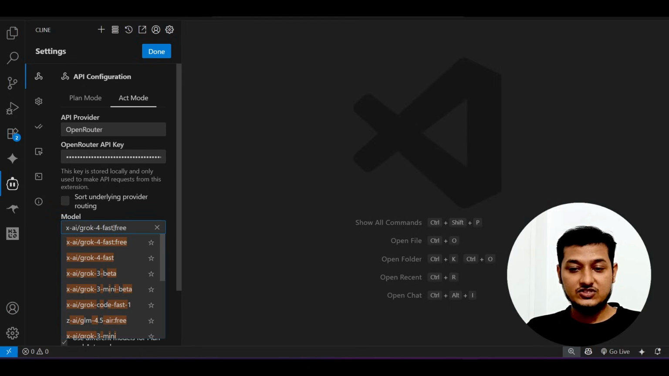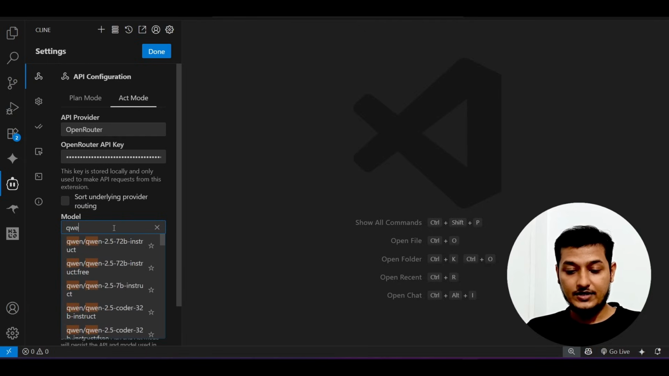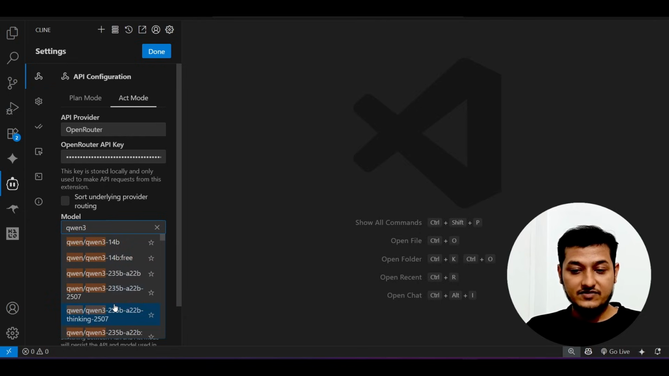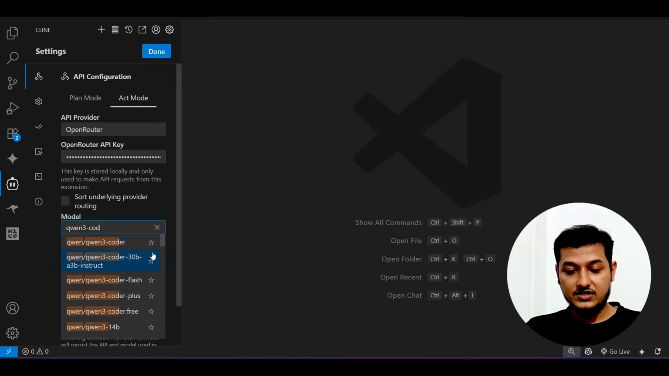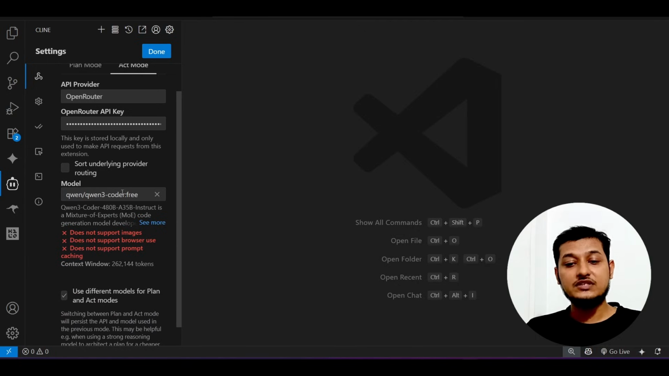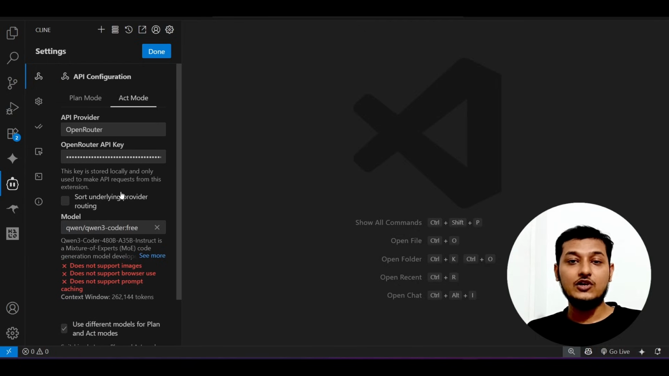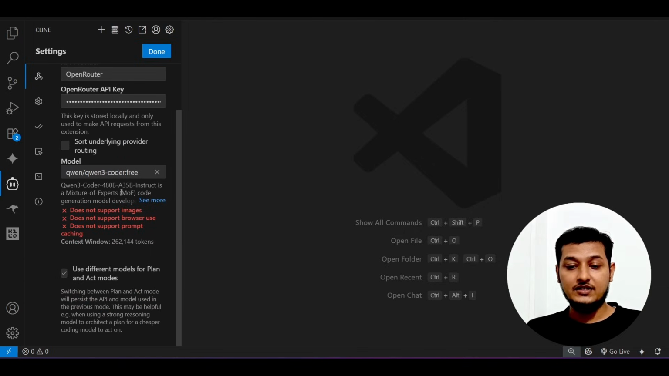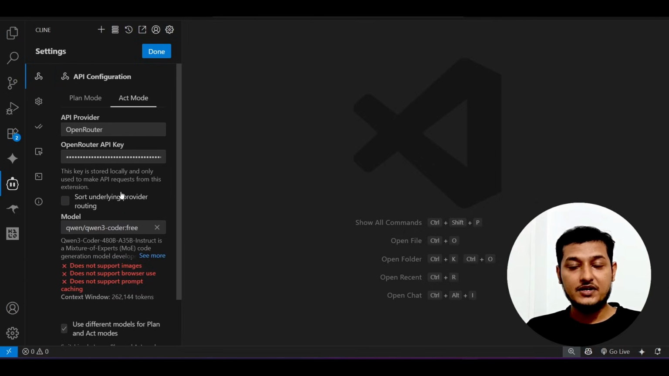Just copy that and paste it in this section. And in the model section, let's say I want to use Qwen3 Coder, because in my last video I already discussed that Qwen3 Coder is best. So where is Qwen3 Coder? Yes, this is the Qwen3 Coder free model. If you use this, it will not show you the rate limit. You can do 500 requests per day.